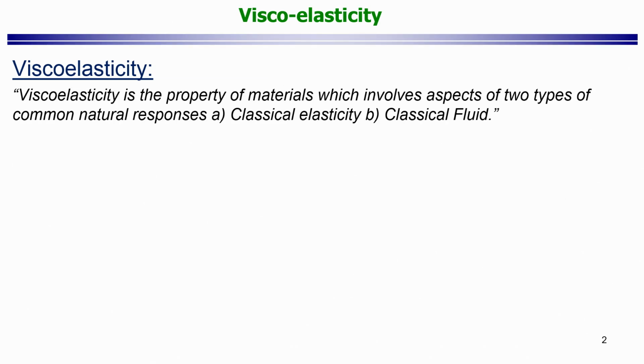Now, we will go back to the initial discussion we had already had in one of the lectures: what is viscoelasticity? We had said that viscoelasticity is the property of materials which involves aspects of two types of common natural responses, classical elasticity and classical fluid, so the classical elastic solid or the classical viscous fluid. This definition was taken from one of the textbooks that are part of the recommended texts for this class.